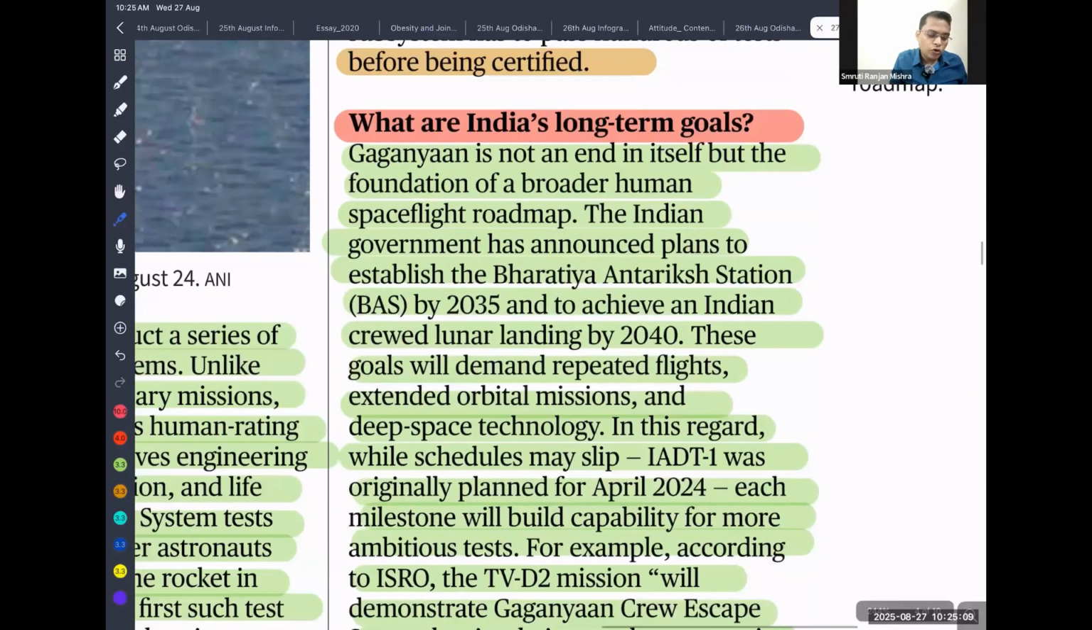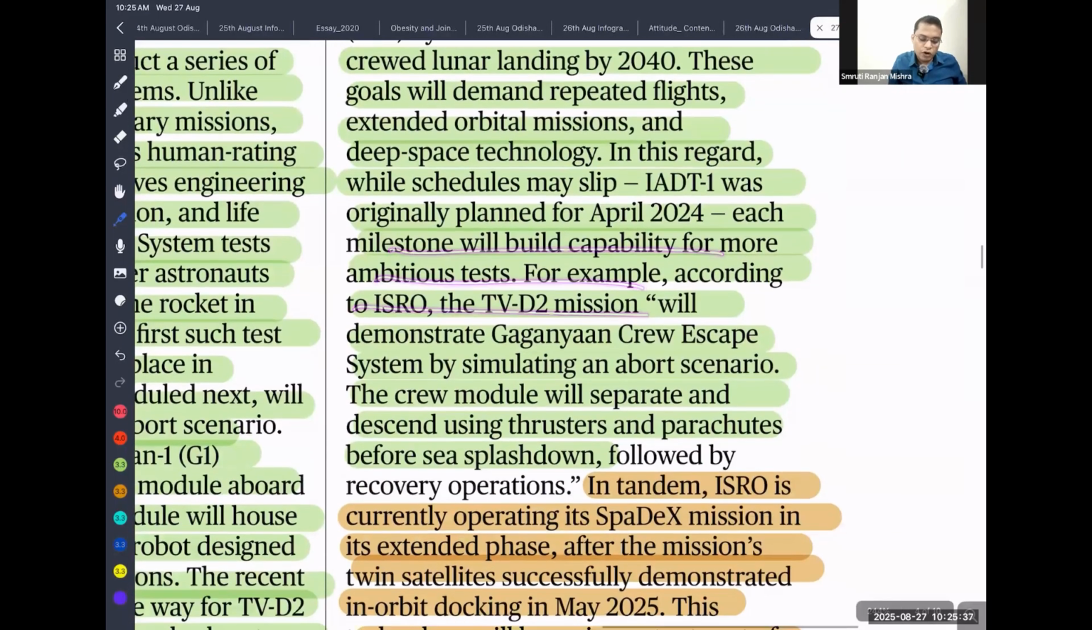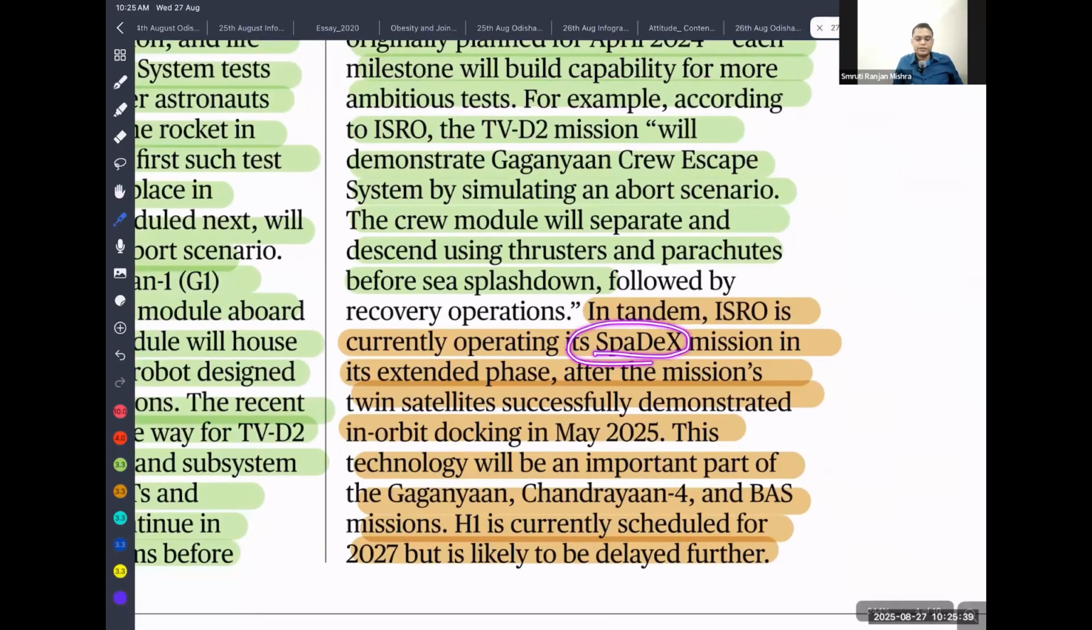So what are the long term goals of India? Our long term goal is to establish a space station, called the Bharatiya Antariksh Station, by 2035. Remember this date, which is going to be very helpful to write a good answer. And we are also planning to land on the moon by 2040. These goals will demand repeated flights, extended orbital missions, and deep space technology. While schedules may slip, we are working on these missions to ensure they are successful.